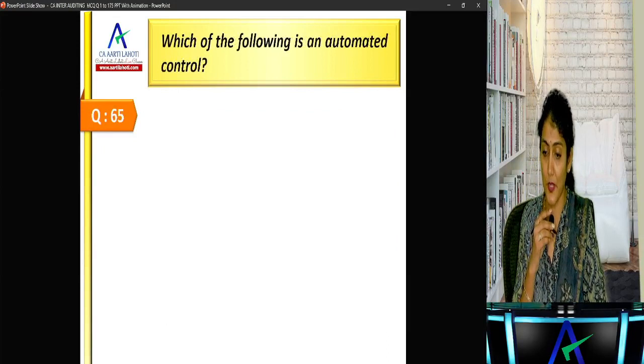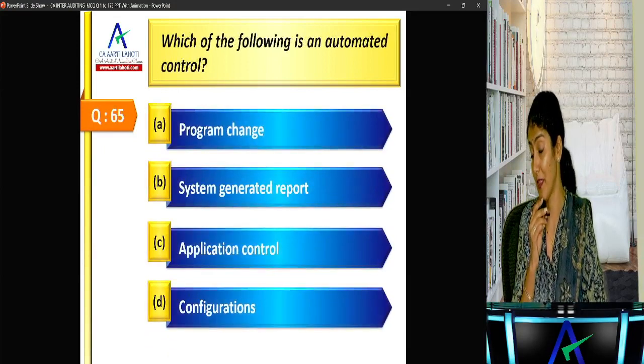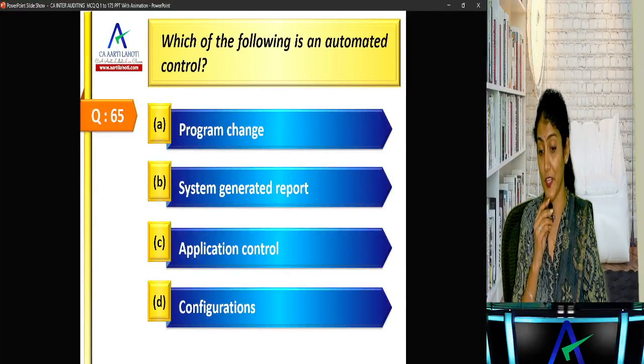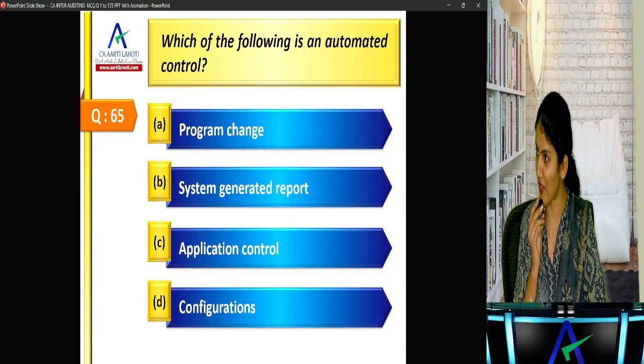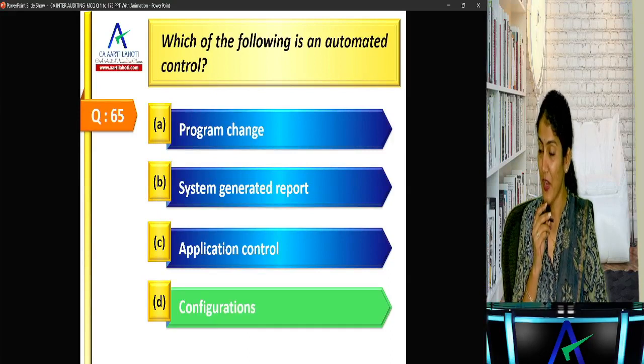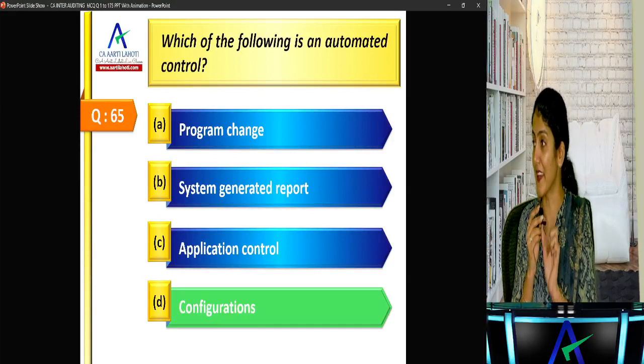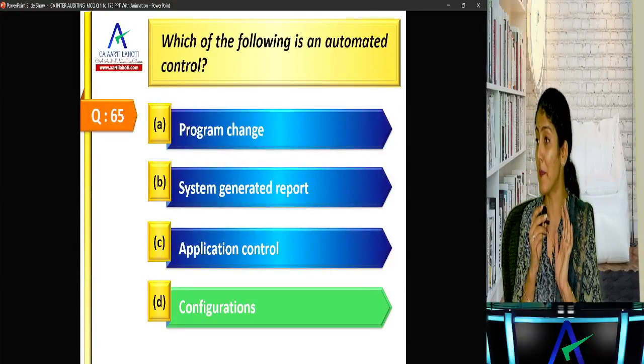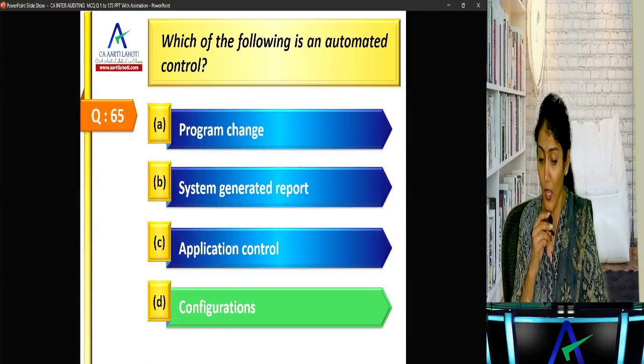Okay. Next one. Which of the following is an automated control? Program change, system generated report, application control, or the configurations? You get a report, is that a control? Configurations. Configured, okay, password has to be 8 characters. Configured, so that is an example of an automated application control over there, right? When you have the configurations.